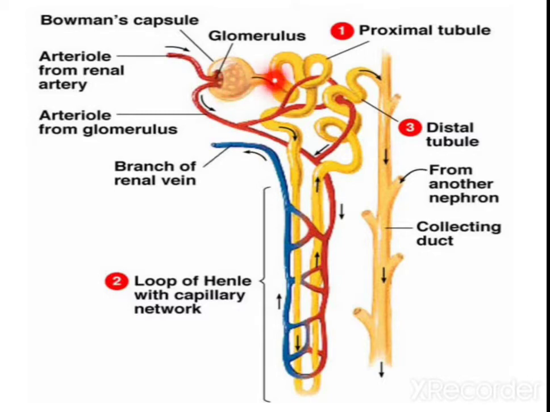Here the waste material and useful material all come out. Only the bigger cells, RBC, WBC and bigger molecules remain inside the blood. That's why this process is called glomerular filtration, just like a filtering method. Then the glomerular filtrate passes through the proximal tubule, then Henle's loop, then the distal tubule, then the collecting duct. I told you the useful materials also come out during filtration, and the useful materials are to be reabsorbed.